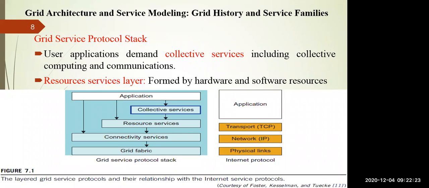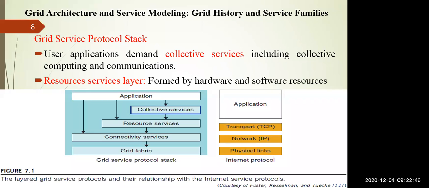Let us talk about the next topic, that is our grid service protocol stack. You are aware of the OSI ISO reference model of the computer network. In the OSI ISO reference model, you have 7 layers, right? And the TCP/IP model, if you see, is reduced to 4 or 5 layers.